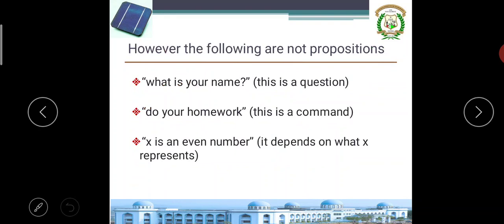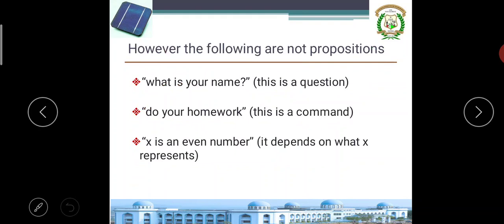Now, the following are not propositions. What is your name? What is your father's name? These are all questions, so it is not a proposition. Do your homework. This is a command statement, not a proposition. X is an even number. If instead of x I say any number, like 2 is an even number, then it is a proposition. But please observe this: what is your name is a question, not a proposition, because I am not able to classify it as true or false. Do your homework is a command statement; I am not able to classify it as true or false.